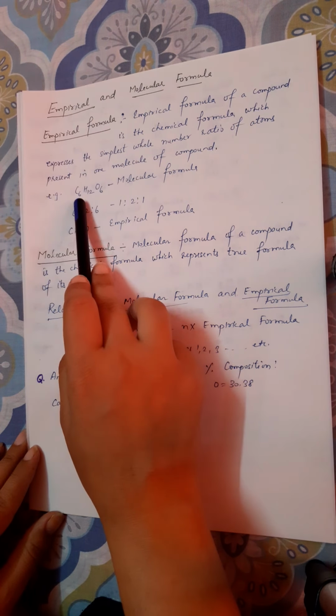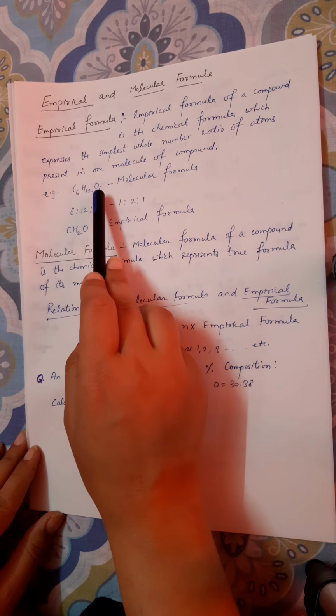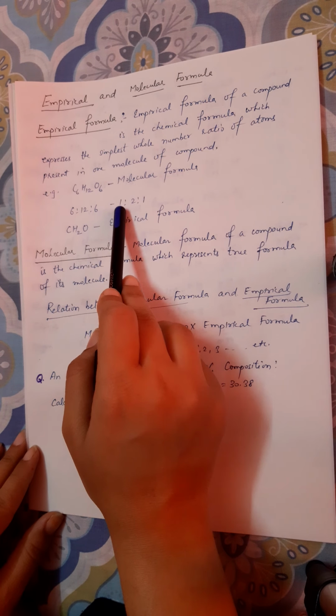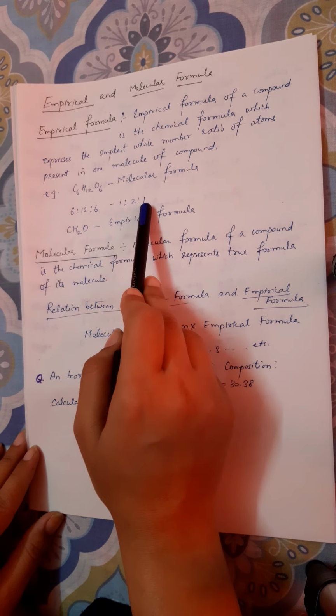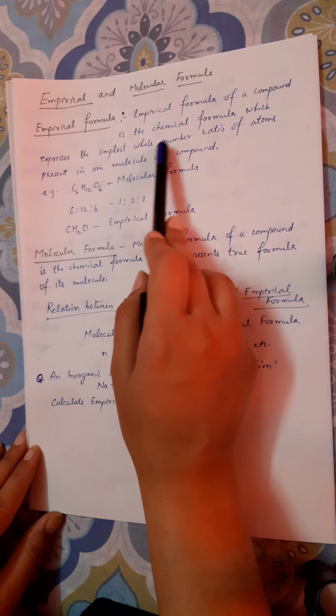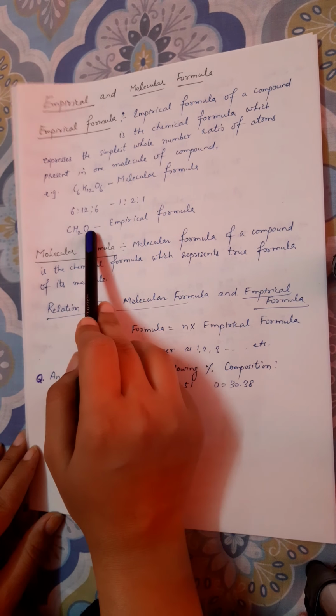Like I have taken the example of C6H12O6. The molecular formula is C6H12O6. If I take the simple whole number ratio, the ratio comes out to be 1:2:1. Then the empirical formula is the simplest whole number ratio of atoms. The empirical formula is equal to CH2O.